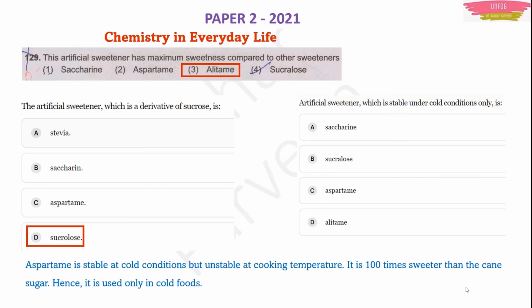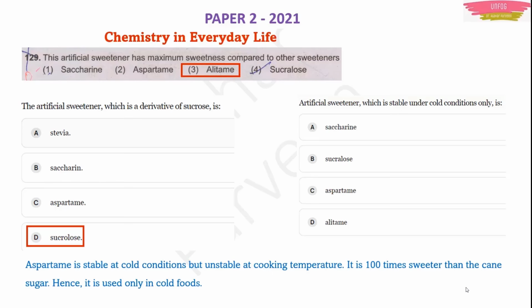Actually, that is aspartame. It is stable only in cold conditions, but it will become unstable at higher temperatures or cooking temperatures. It is 100 times sweeter than cane sugar. Even this can be asked as an MCQ: how many times sweeter is it than the normal cane sugar, the white sugar which we use in our kitchen? It is 100 times sweeter.